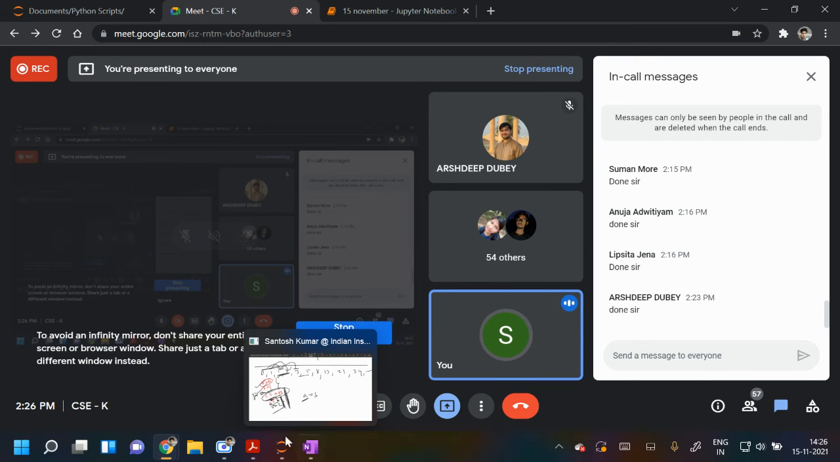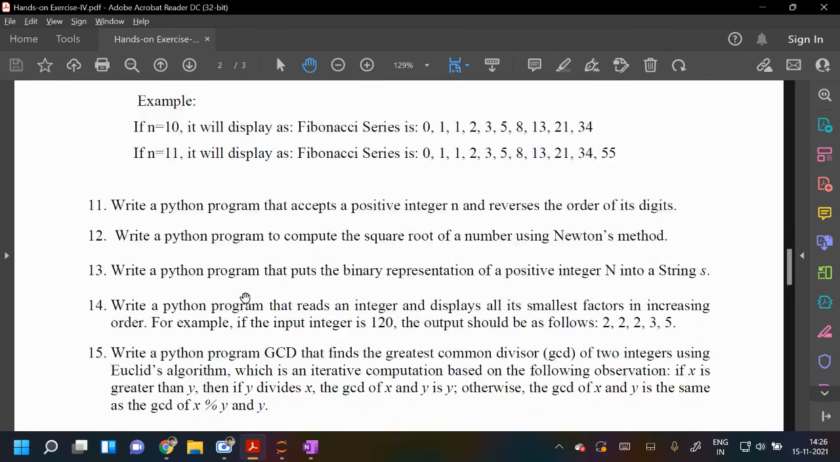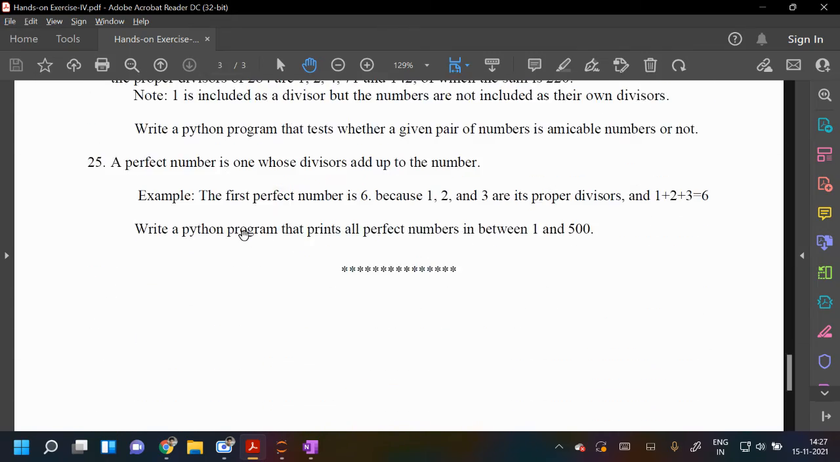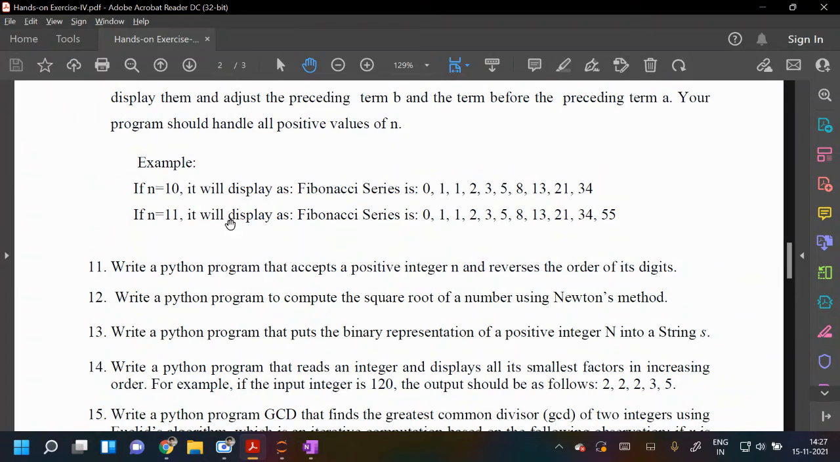Okay, what about the next question? The next question is the 11th: write a Python program that accepts a positive integer n and reverses the order of its digits. Yes, would anyone like to share this? 11th question.